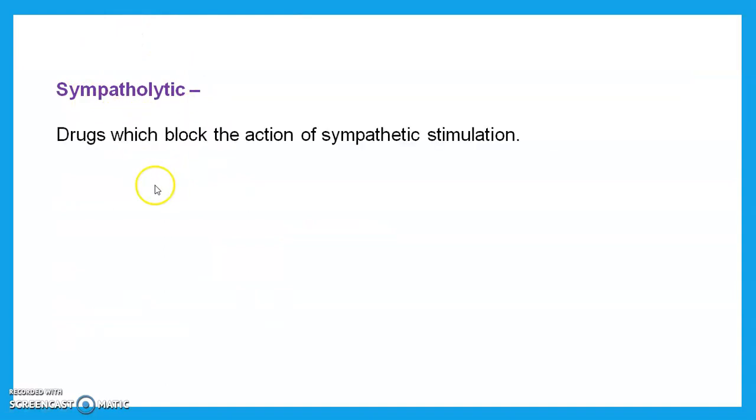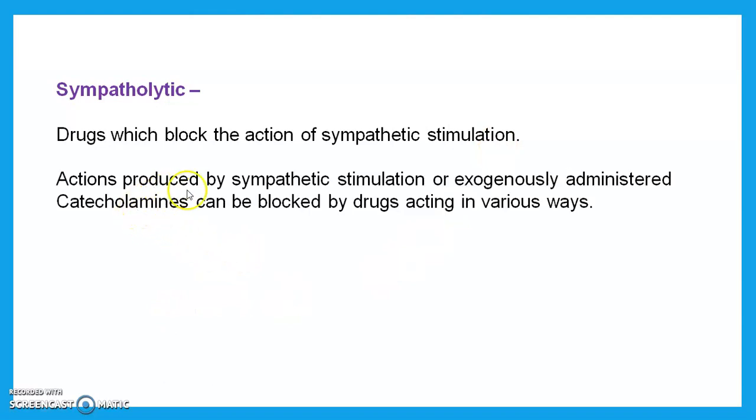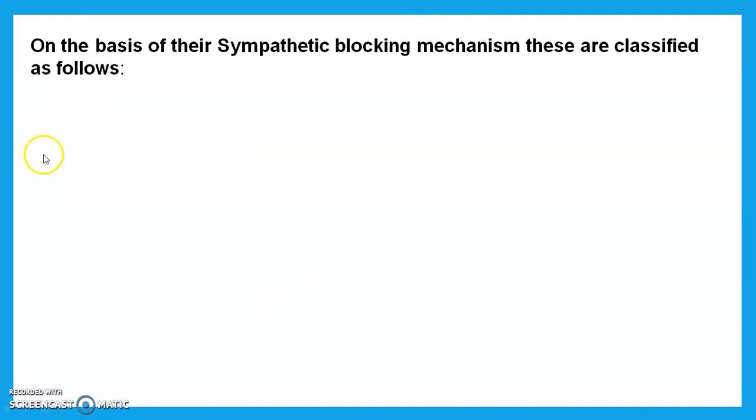First of all, we see what is meant by sympatholytic. Sympatholytics block the action of sympathetic stimulation. All the sympathetic stimulations are blocked by the sympatholytic drugs. Action produced by sympathetic stimulation or exogenously administered catecholamine can be blocked by drugs acting in various ways. First of all, we see the different ways by which a drug can block the action of sympathetic stimulation.